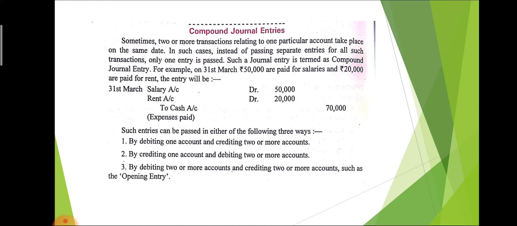Salary account debit, rent account debit to cash account. Here two accounts are debited, salary as well as rent, because both expenses' dates are the same. And the total of 50 plus 20 is 70,000. So compound entry means if we pass two or more entries at the same time, because the information is given on the same date, that is called compound entry.